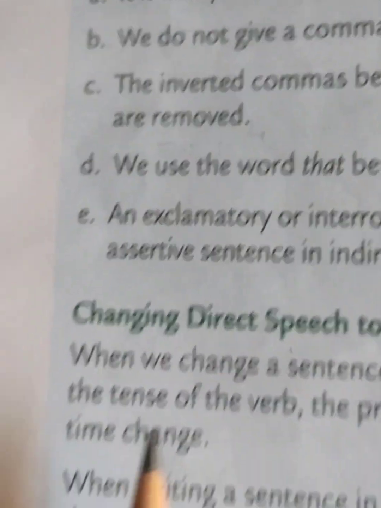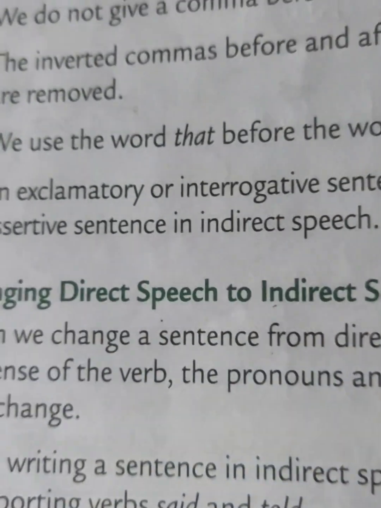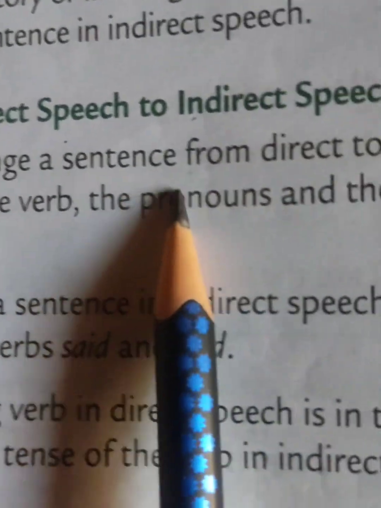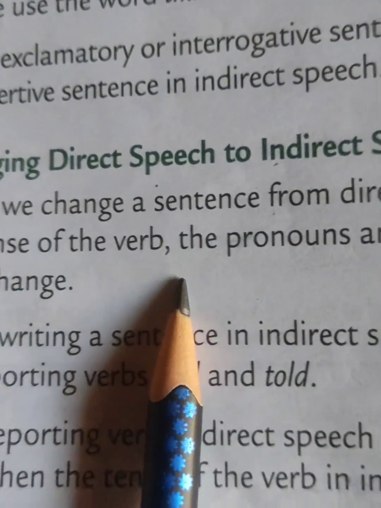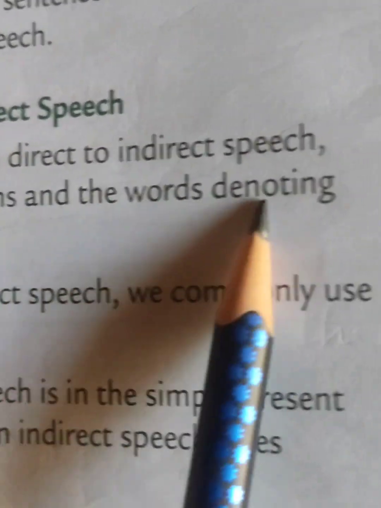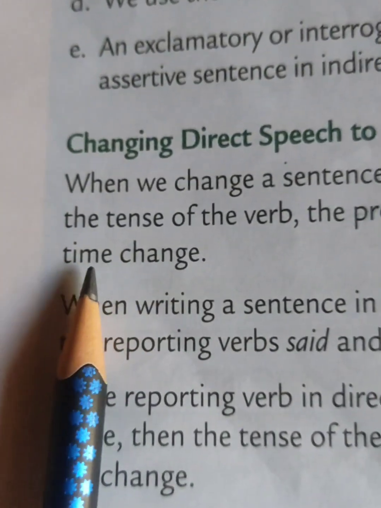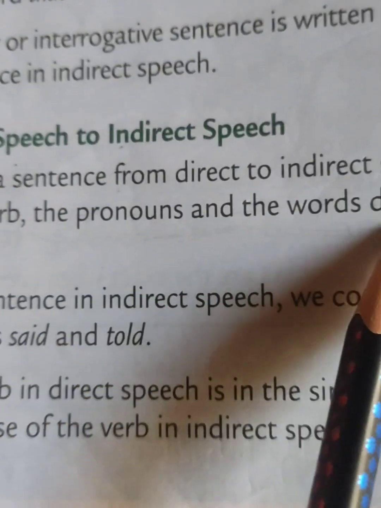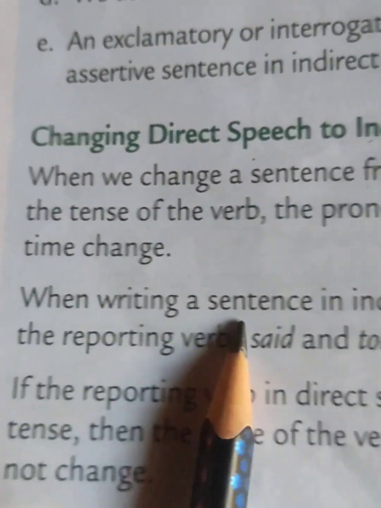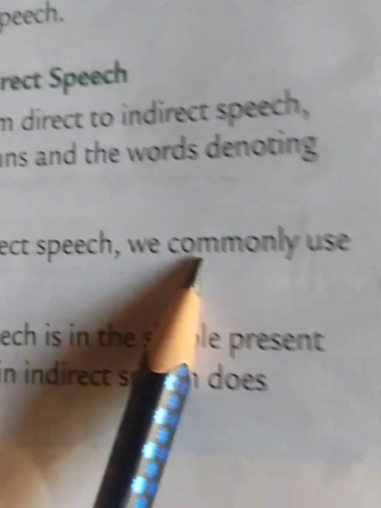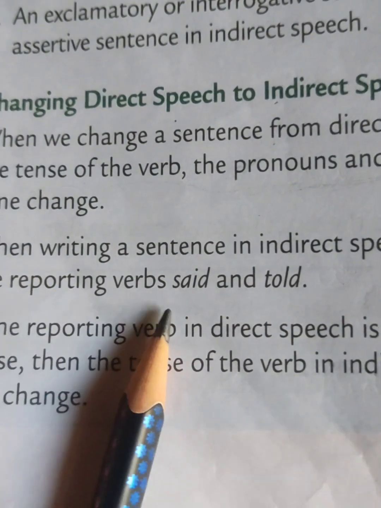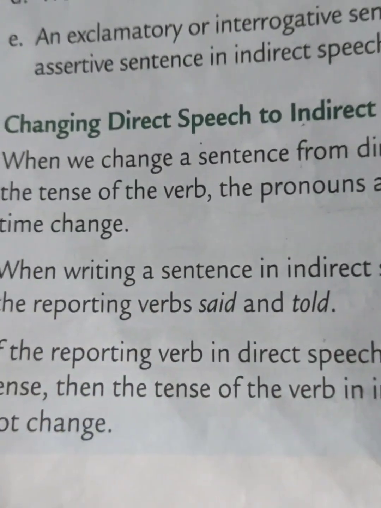Next one, changing direct speech to indirect speech. When we change a sentence from direct to indirect speech, the tense of the verb, the pronouns, and the words denoting time change. So these are the points to remember. When writing a sentence in indirect speech, we commonly use the reporting verbs said and told.